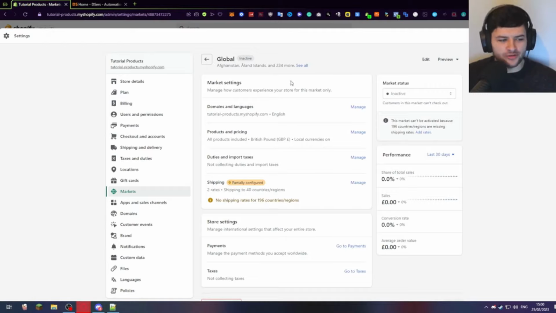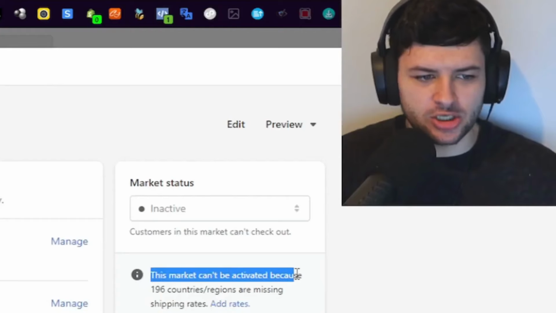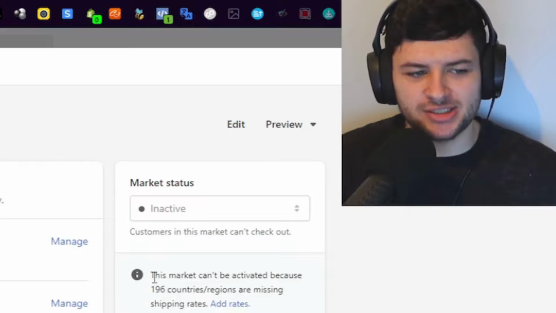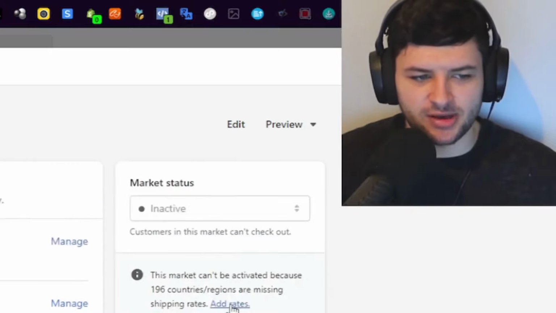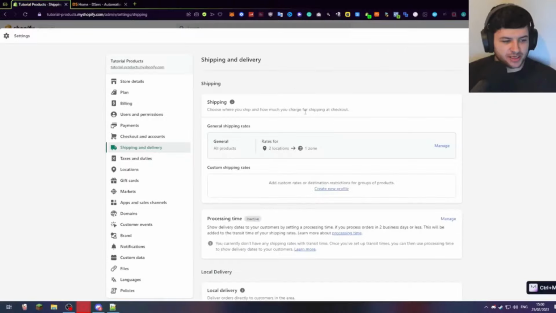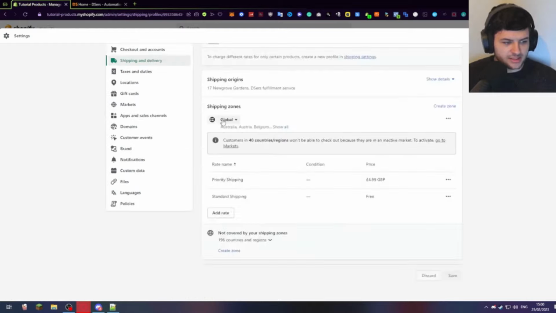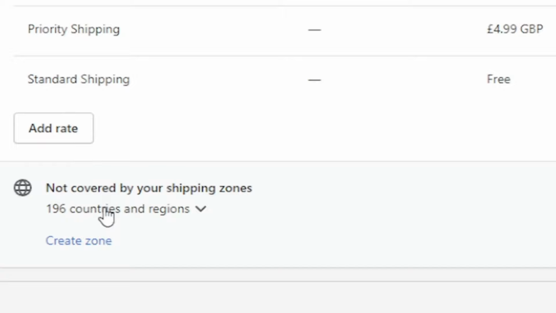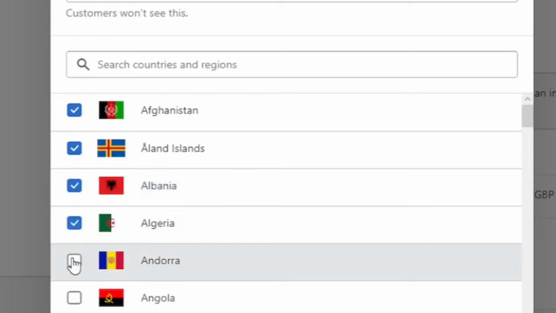Now, one important thing is there are a few little issues which I have here. Okay, you can see, for an example, it says this market can't be activated because 196 countries are missing shipping rates. You want to press add rates. This goes back to our shipping issue that we had before. So press manage, and you can see not covered by your shipping zones, 196 regions. Press create, and then I'm just going to select all of these again.